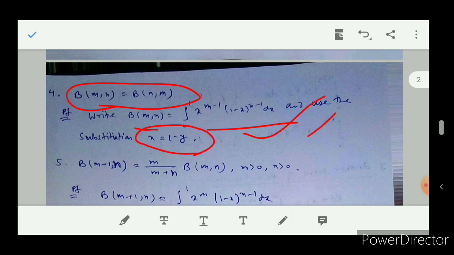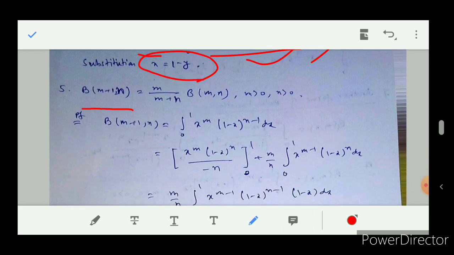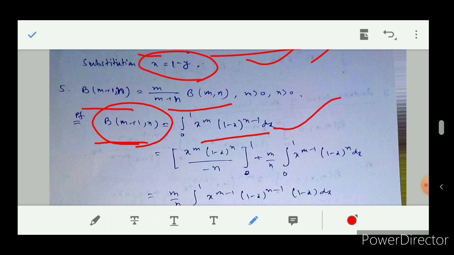Next I am coming to the next property, beta m plus 1 n equal to m by m plus n beta mn. It is also very simple. Very simple means just write the value of beta m plus 1 n and use the formula of integration of product by parts actually.